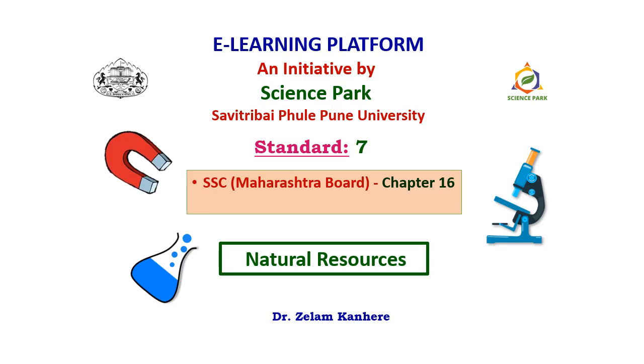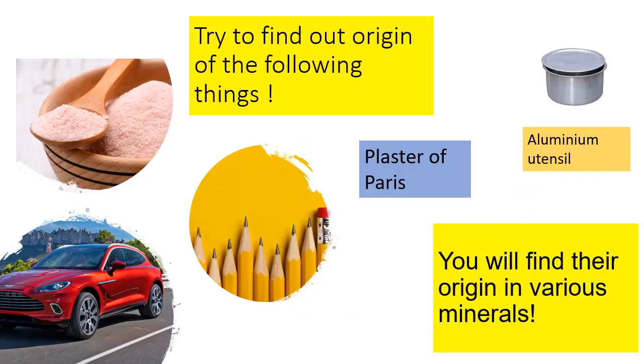Today's session is for Standard 7 and the name of the chapter is Natural Resources. To begin with, let us have a look at a few different things around us like rock salt, a car or a vehicle, pencils, plaster of Paris which is used in construction, and aluminium utensils which you find in your kitchen.